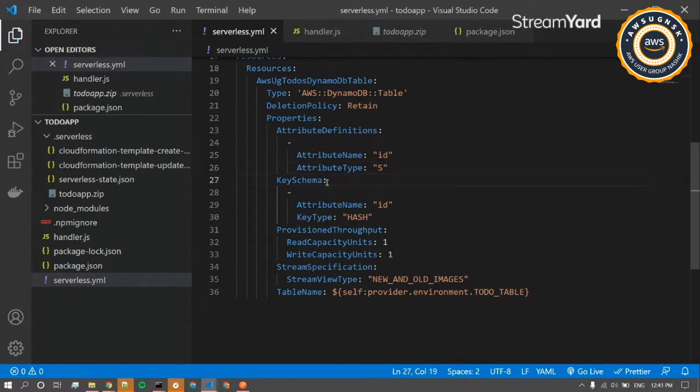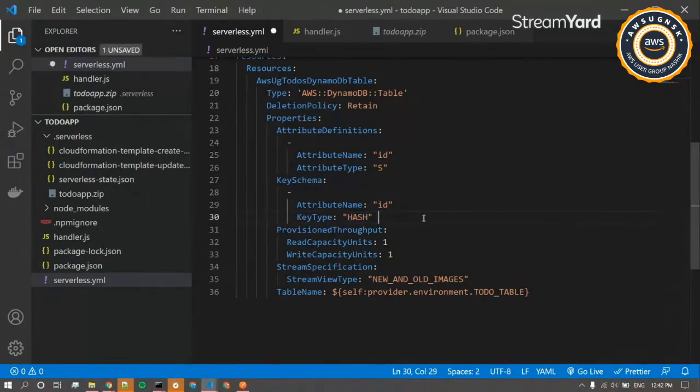And for schema, this is the key schema. This defines our partition key actually. As we have already defined that key, what will we be using that ID for? We will be using the ID as the partition key. What defines what is the partition key or what is the sort key is the key type.